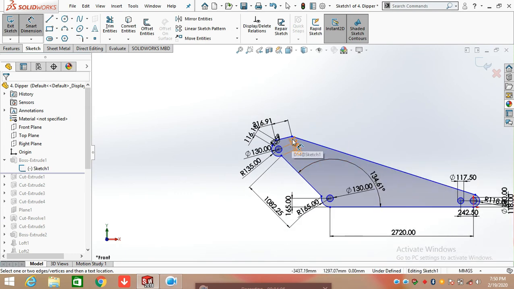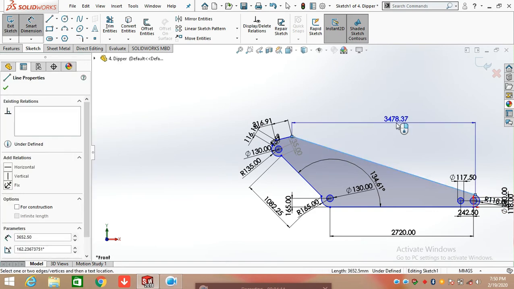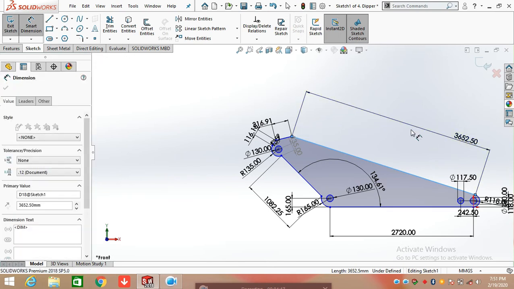Again draw a line and meet this arc point and the line having a length of 3652.50 mm.